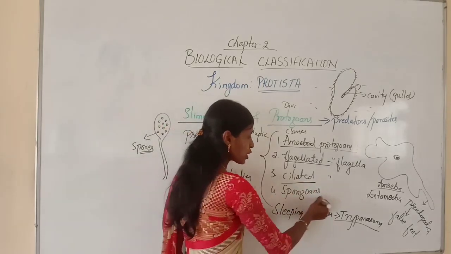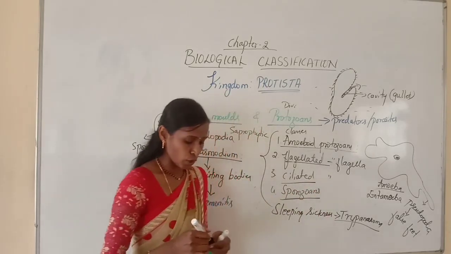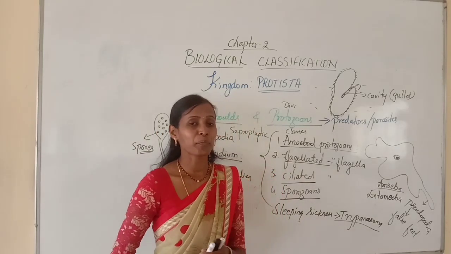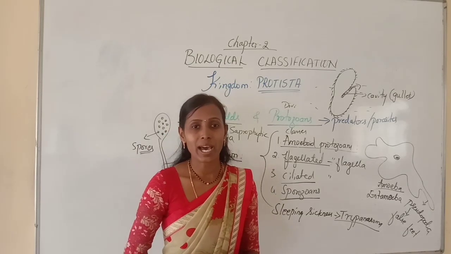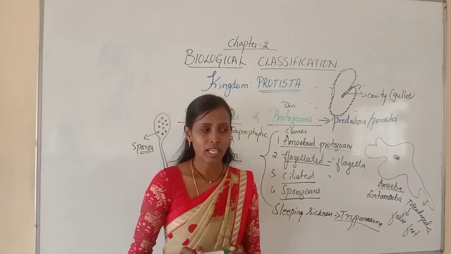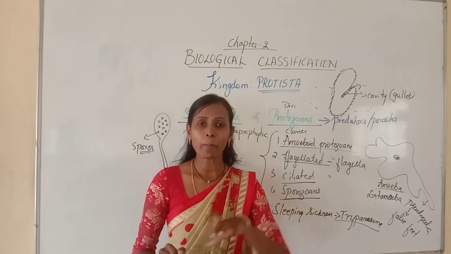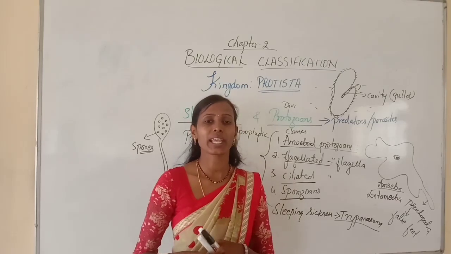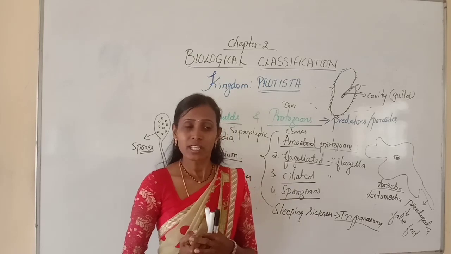And lastly, sporozoans. These are again microscopic and are endoparasitic protozoans. Already I told you, endoparasites are parasites present inside the organism, obtaining food and shelter.